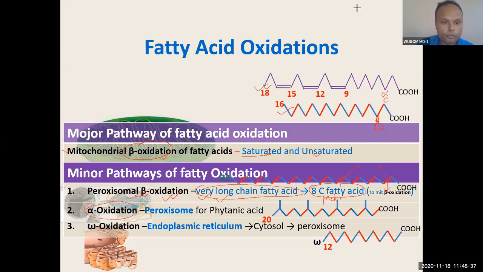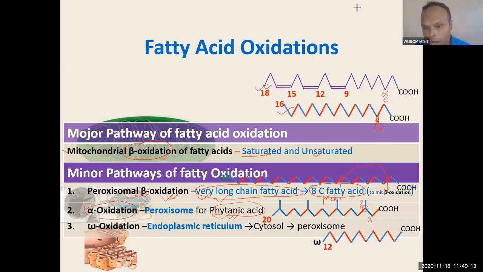This occurs in peroxisome. As for alpha oxidation, this alpha oxidation happens for a very specific fatty acid. The fatty acid is called phytanic acid. Only for this does it happen. It is a branched chain fatty acid. You can see this is a branched chain fatty acid. This is phytanic acid. If you can see this branching, this is alpha, this is the beta position, there is a side chain. So it is difficult for this compound to oxidize this part.